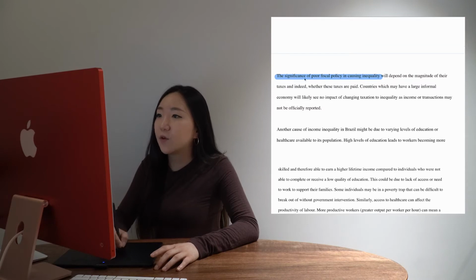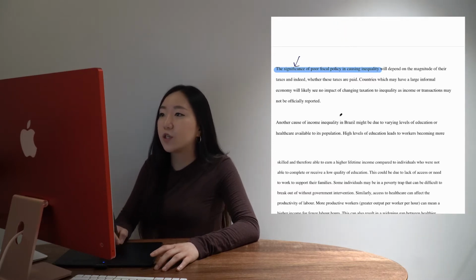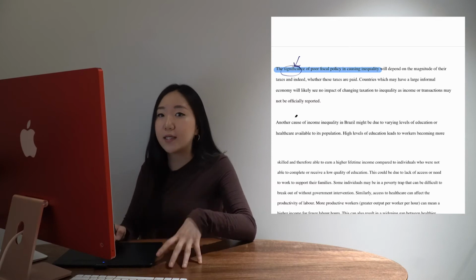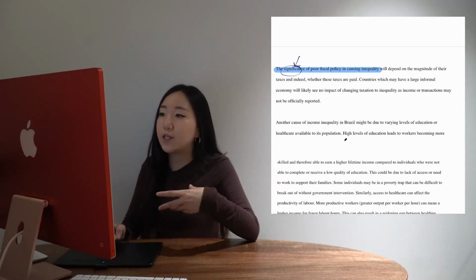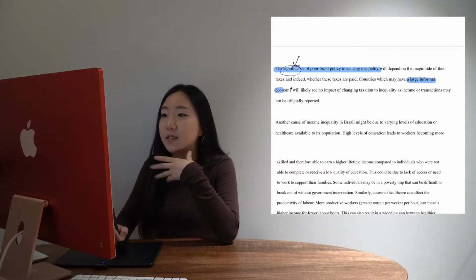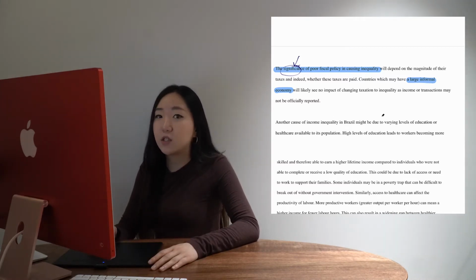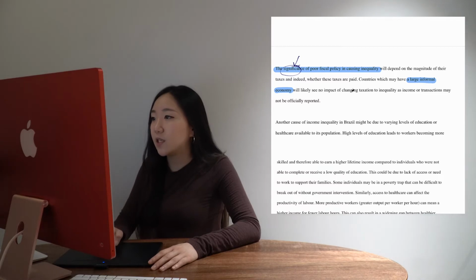So significance is one of my favorite evaluation points actually, because it just means that you're giving really careful thought to the different points in your own essay that you are deciding, and you know that one is more important than the other. So obviously, if there is a large informal economy, which is going to be the case in these countries such as Brazil, where they have lots of different types of industry, we'll see no impact of changing taxation to inequality, as income or transactions may not be